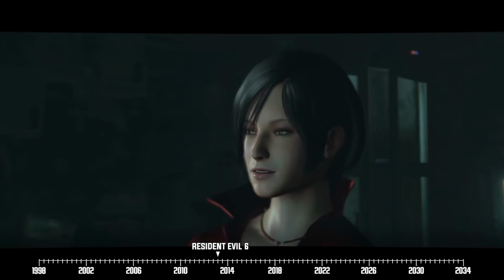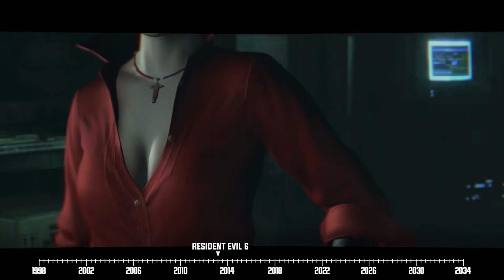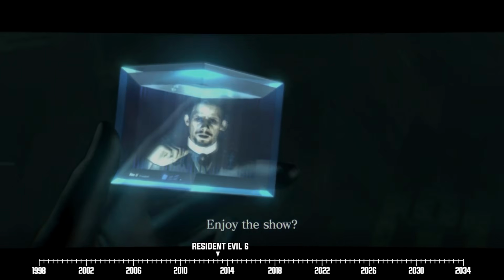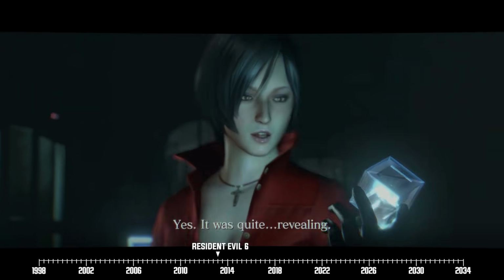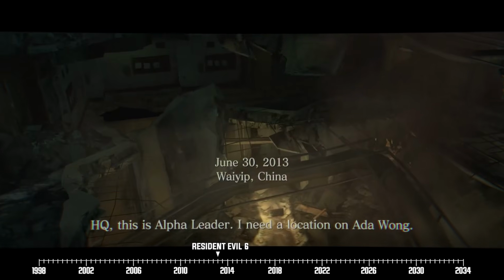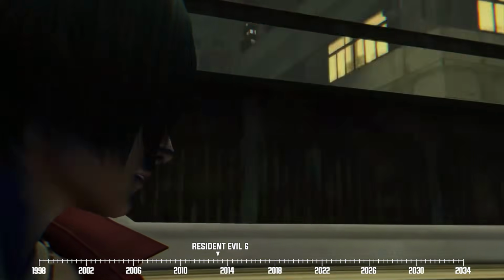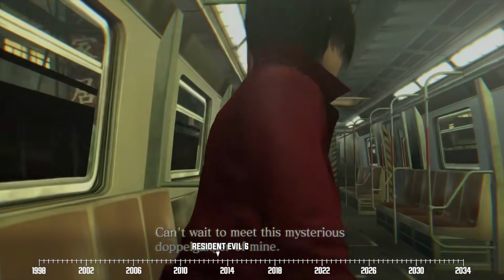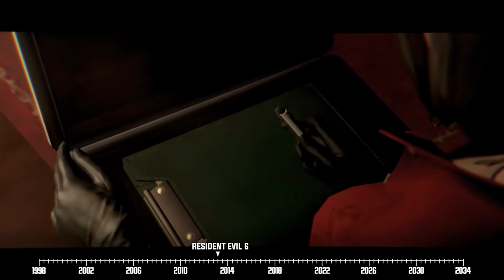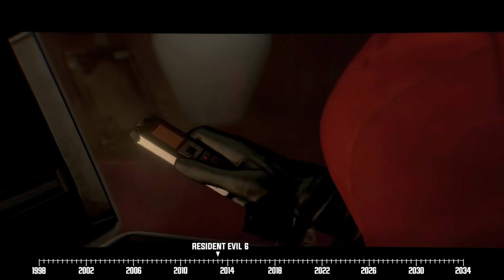Of course, our heroine isn't going to let a poor imitation ruin her brand, especially since this clone aligned itself with Neo Umbrella. So, our girl gets to work hunting down her doppelganger. Her quest soon leads her to China, just as the Neo Umbrella outbreak is heating up. From there, she uses her espionage skills to learn her doppelganger's location. Soon enough, Ada reaches the same zombie missile-carrying aircraft that her doppelganger has boarded.